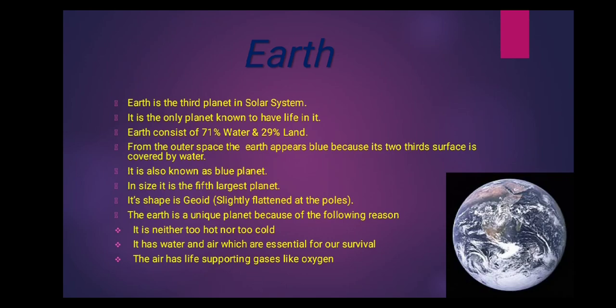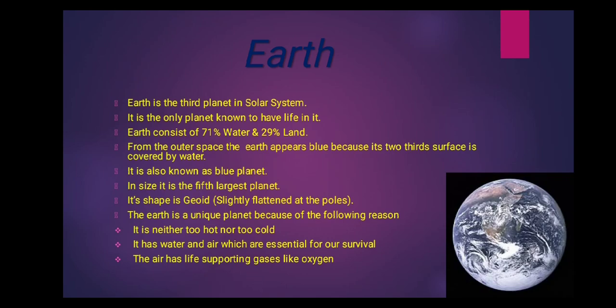From the poles, it seems that someone has pressed it, so it is flattened from the top and bottom, and it bulges a little at the center, which means it is a little bit bigger at the center. Such a shape is known as a geoid. That's why the shape of the earth is described as a geoid. Geoid means earth-like shape: a little flatter at the top and bottom, and bulgy at the center.